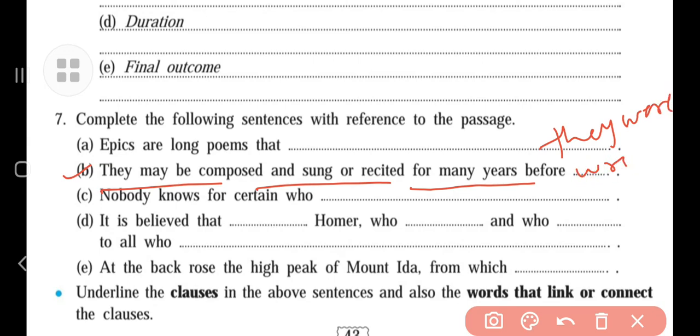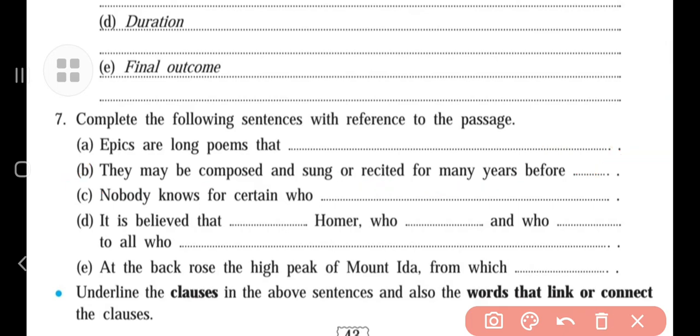Here you can write down before they were written. Understand? Now look at this sentence: they may be composed and sung or recited for many years. This part of the sentence is known as the main clause, and the remaining part that we have already filled in is the subordinate clause.